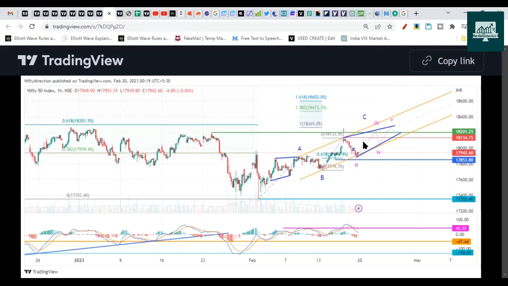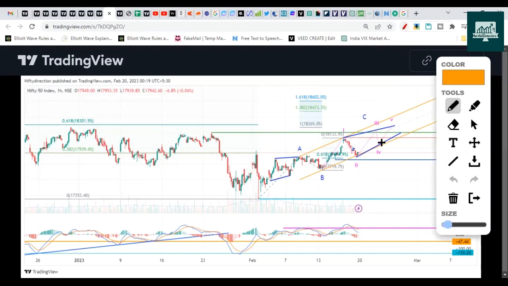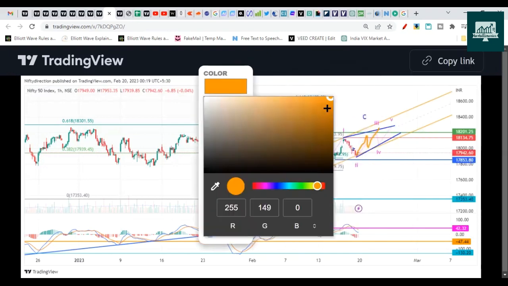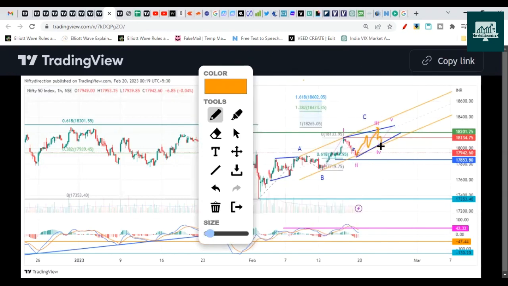Tomorrow if it opens gap up, then there is a chance that it will move like this on the upside. The first move it can make is towards 18,200 to 18,270 levels, and from there we can have a smaller fourth wave drop, then again we'll have an ABC final wave. This fifth wave must be smaller than the third wave, then only this pattern will be valid, otherwise it's an invalid pattern.